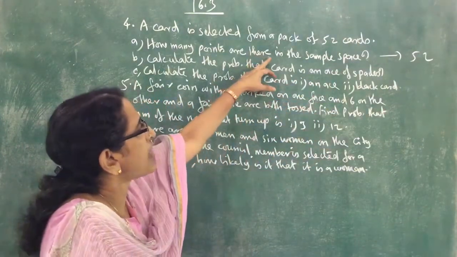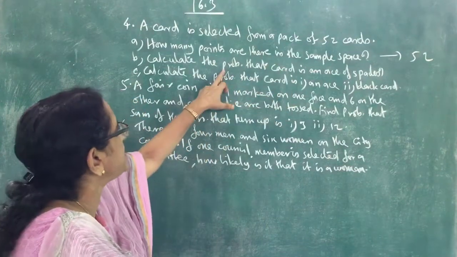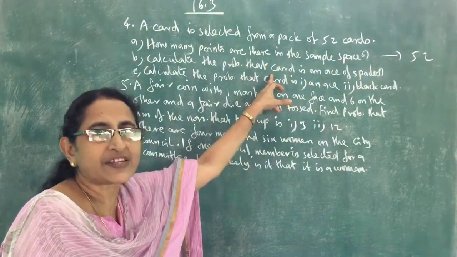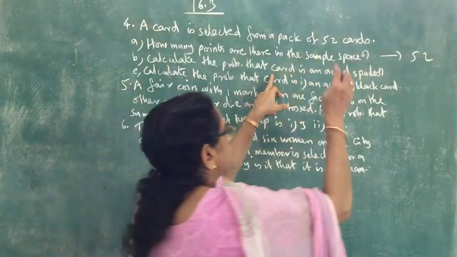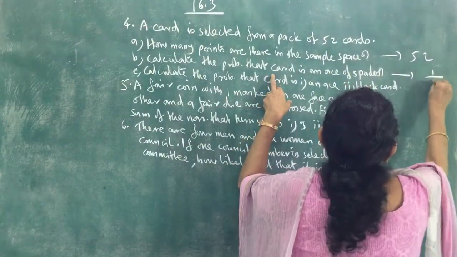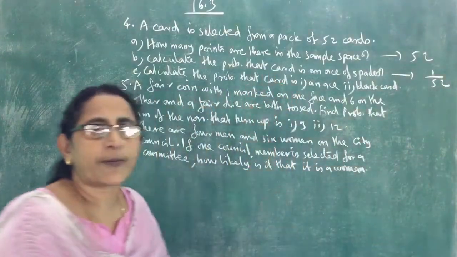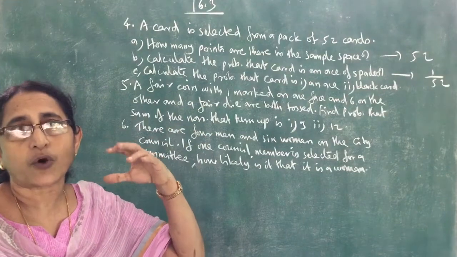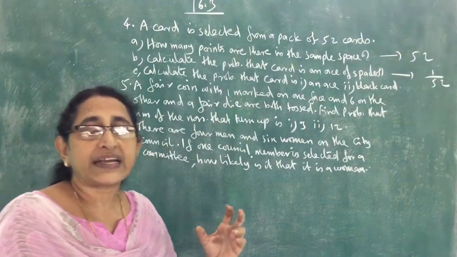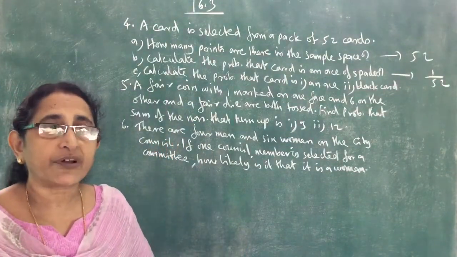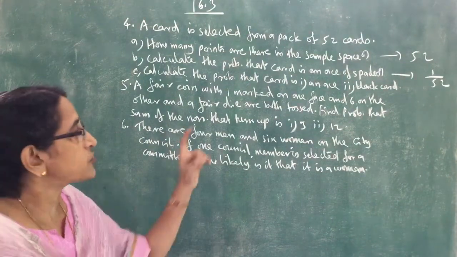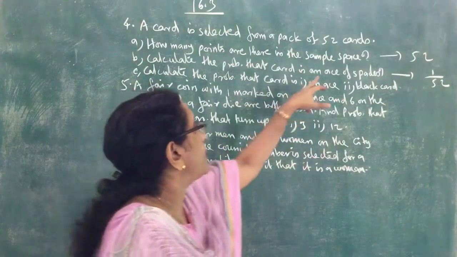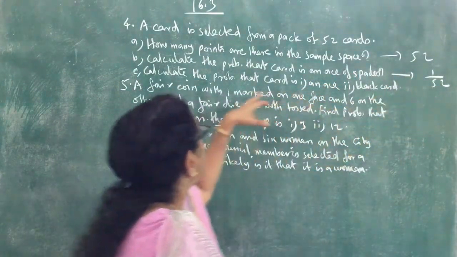So the total number of sample points is 52. We want to find the probability, which is the number of favorable outcomes divided by the total number of possible outcomes. That is equal to 1 divided by 52. So the required probability is 1 by 52. The number of elements in the sample space is 52, the number of favorable outcomes is only 1, because there is only one ace of spades. So the probability is 1 by 52.